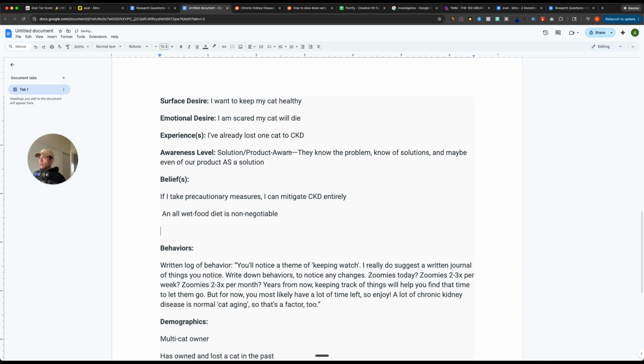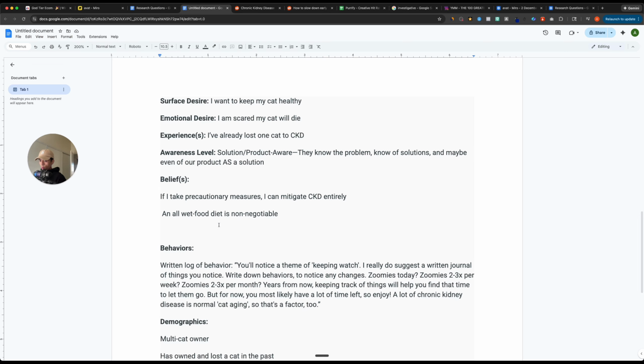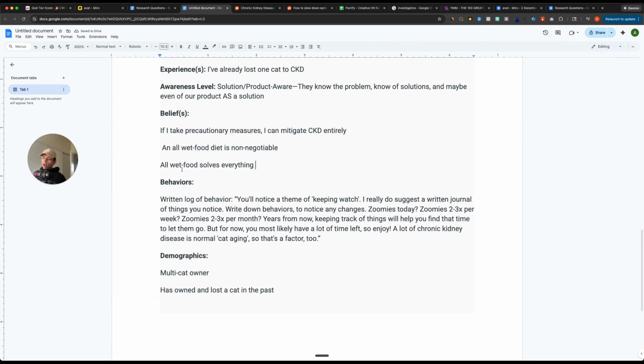And I've also seen in the research that they basically think that all wet food is mission critical. So we could even say like all wet food solves everything. Or takes care of majority of it. So again, these are beliefs that we'd want to leverage in our copy. These are also beliefs that we need to challenge in our copy.